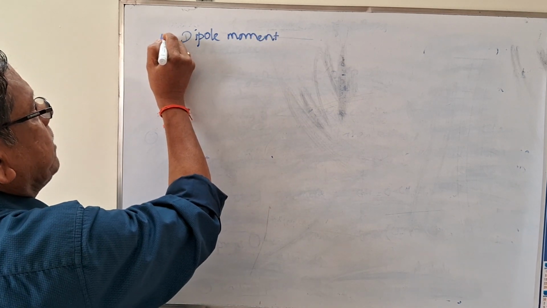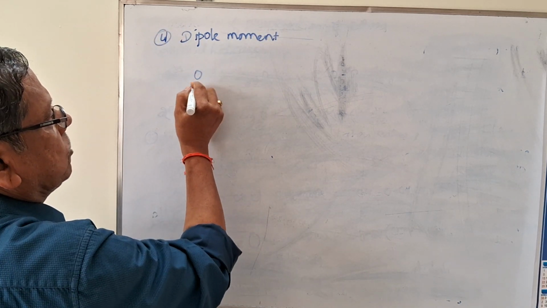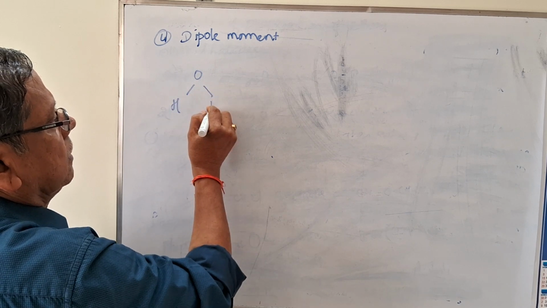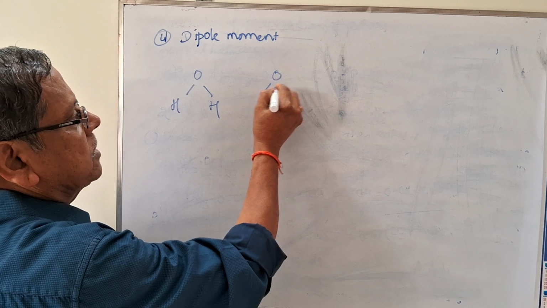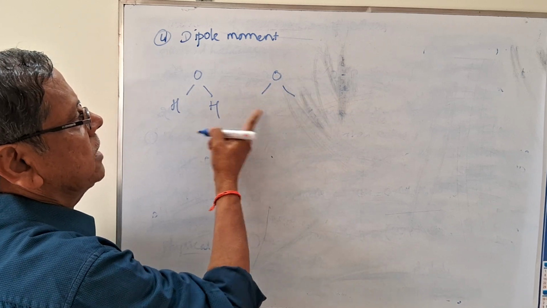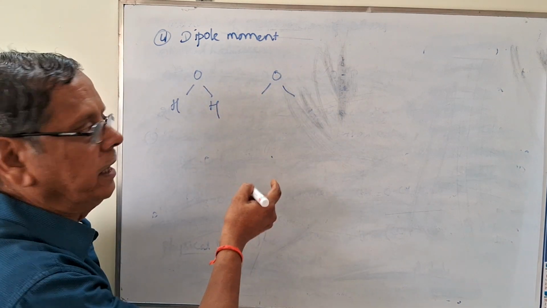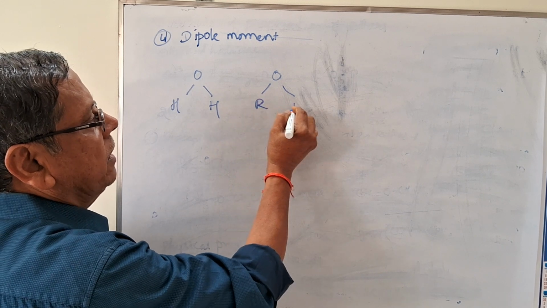In the case of the dipole moment, as I told you in the previous property, solubility, the oxygen atom of both ether as well as water is in the sp3 hybrid state. So this is R and R dash.